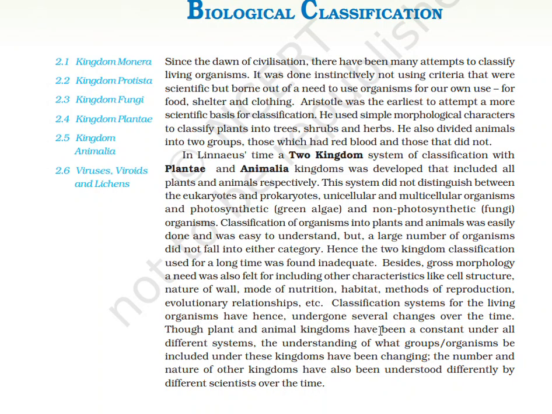Though plant and animal kingdoms have been constant under all different systems, the understanding of what groups of organisms be included under these kingdoms has been changing. The number and nature of other kingdoms have also been understood differently by different scientists over time.